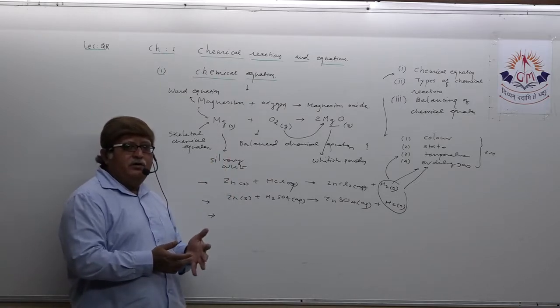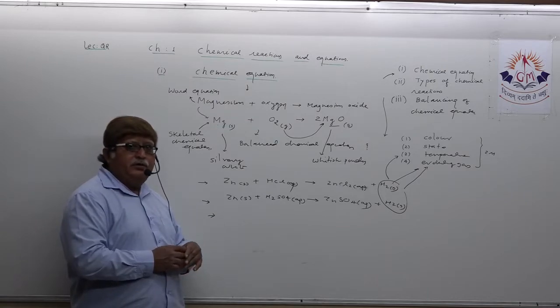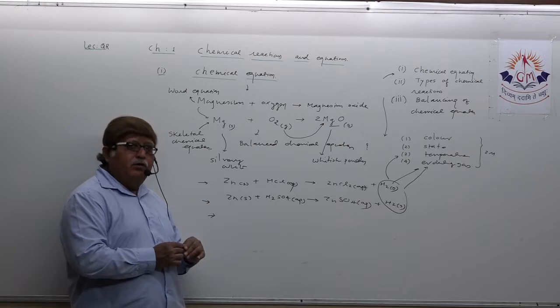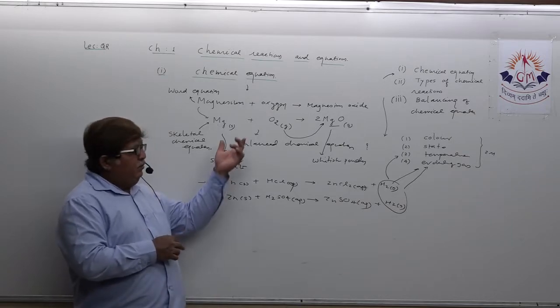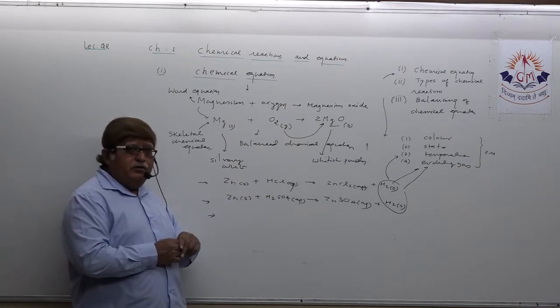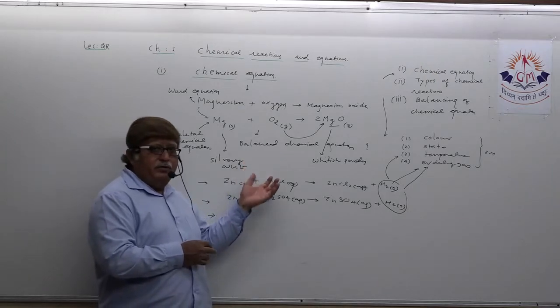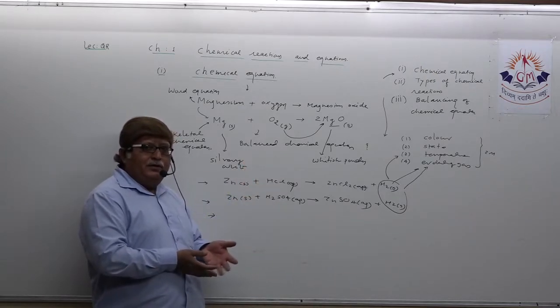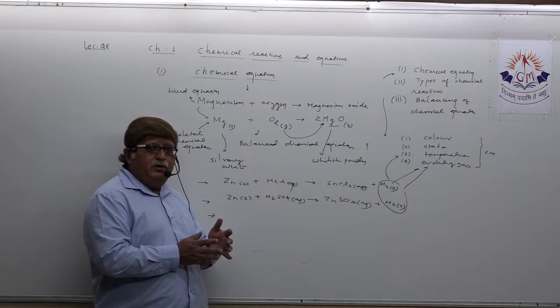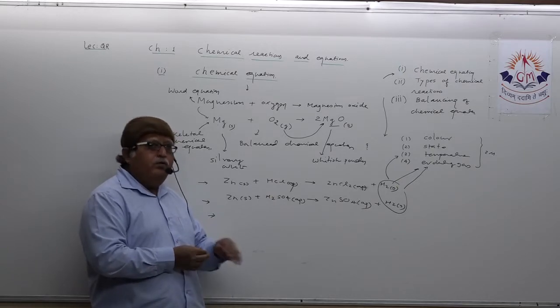And why is balancing necessary? Balancing ensures that during the chemical reaction the law of conservation of mass has been followed, meaning observed, that the total mass of reactants and the total mass of products remains the same. Understand? And why is balancing required? That is to ensure only that during this chemical reaction the law of conservation of mass has been followed.